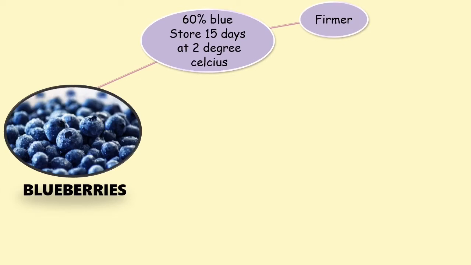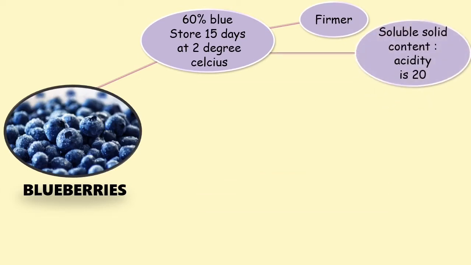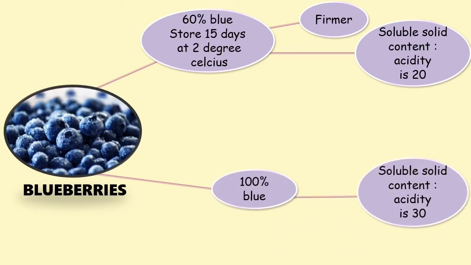The 60% blueberries are firmer, and the soluble solid content to acidity ratio needed is 20. At 100% blue, the ratio needed is 30. The 60% blue is used for export, and the 100% blue is used in local markets.